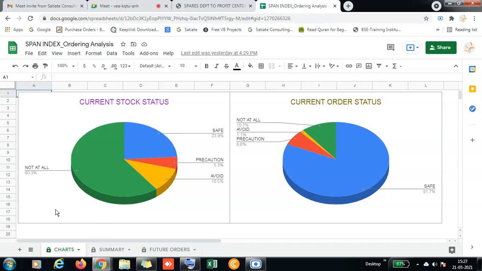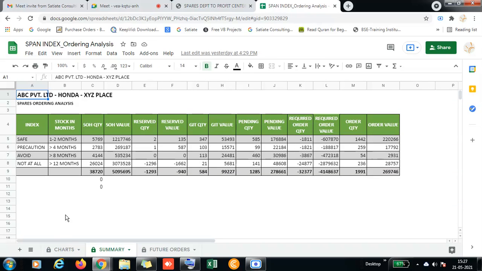I'll explain to you. This is going to be a live thing. Every time whenever he wants to order, this is the tool we have designed. It shows how many parts are in a safe zone. For example, with 1 or 2 months of turnover, these are the items. There are 5,769 quantities, value around 12 lakh, under the safe zone. Nothing but these parts can be sold within 2 months. Every 2 months you are selling them, so no need to worry.